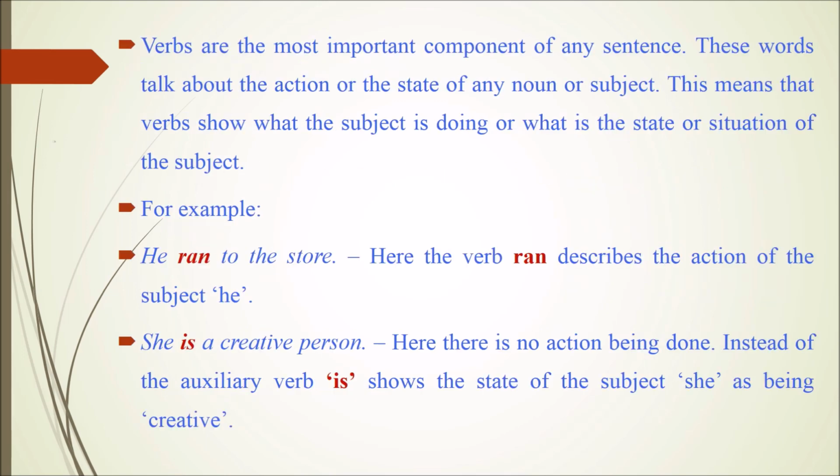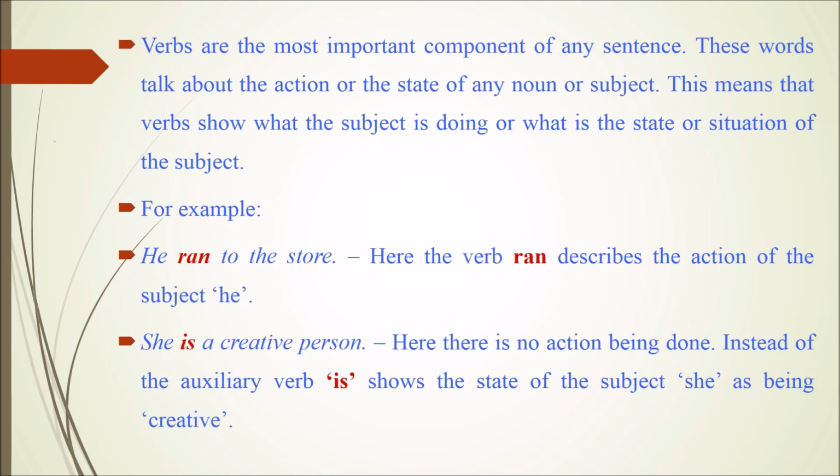So students, verbs are the most important component of any sentence. These words talk about the action or the state of any noun or subject. This means that verbs show what the subject is doing or what is the state or situation of the subject. For example, he ran to the store. Here, the verb ran describes the action of the subject, he.